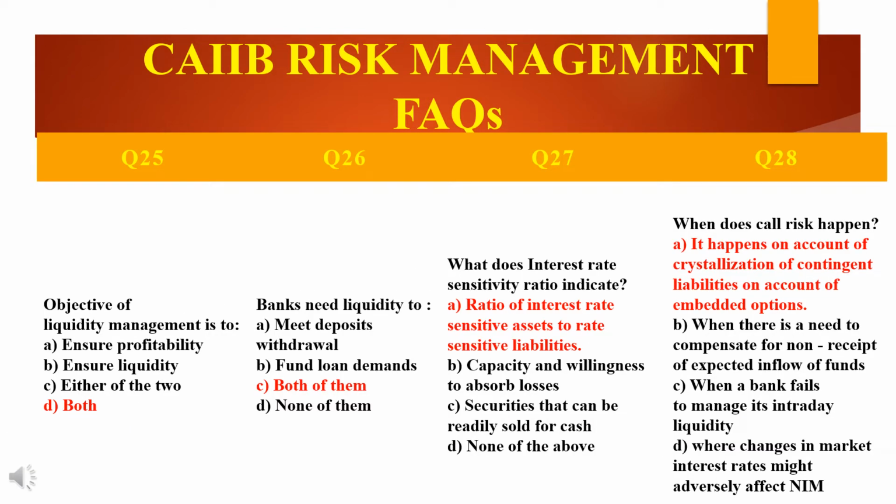Then friends, moving back to the next question. You can look at the screen and concentrate. The first question, 25th question, is about the objective of liquidity management. So what is the objective of liquidity management? The objective of liquidity management is to dash. There are 4 options given: ensure profitability, ensure liquidity, either of the 2, that is either A or B, and the 4th option is both, that is ensure profitability as well as ensure liquidity.